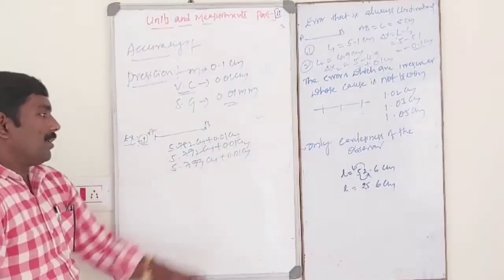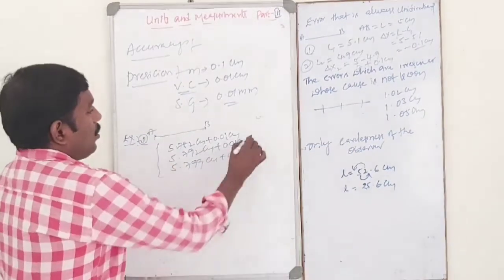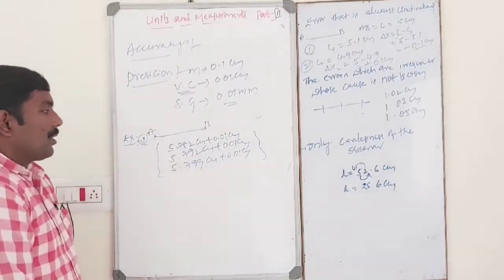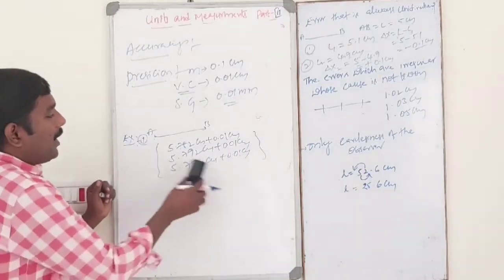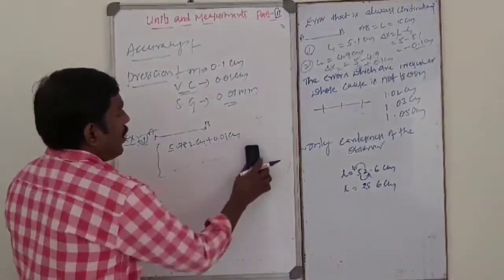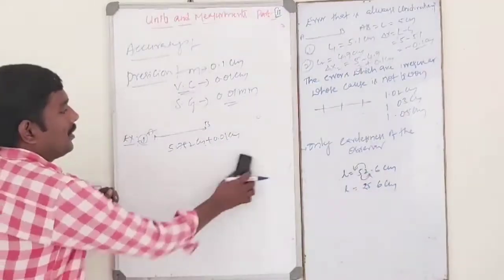These are the true values, or simply I will take only one true value. So please remember it.